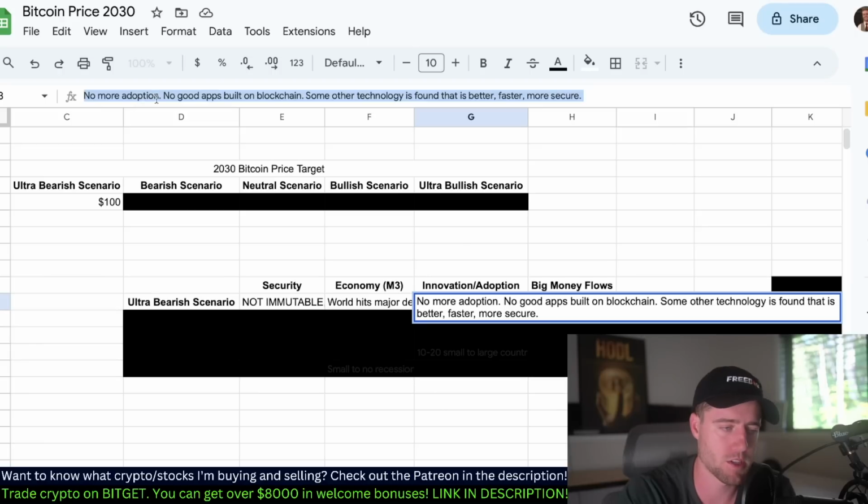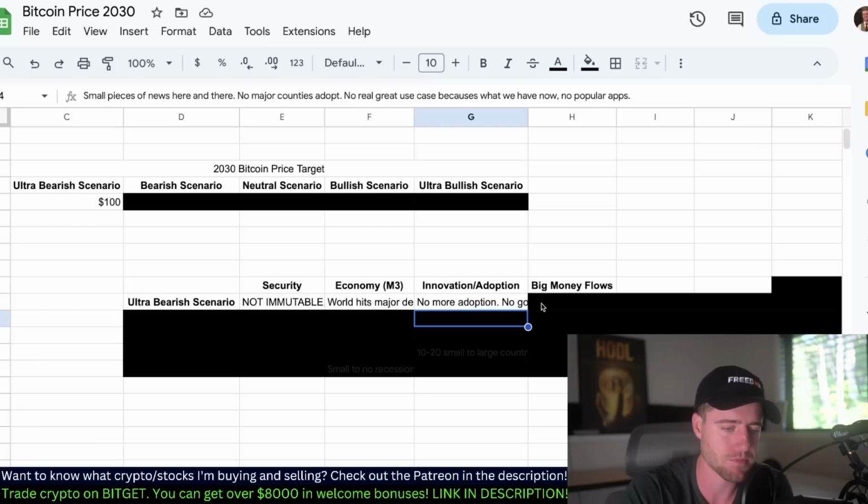No more adoption. No good apps are built on blockchain. Some other technology is found that's way better, faster, more secure. Something like some kind of upgrade where we just find out there's something much better, like when someone created Bitcoin, but something else, something that we can't even foresee right now, and people just don't care about Bitcoin because it's not the best option anymore.